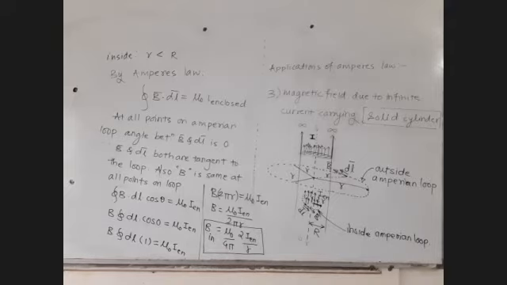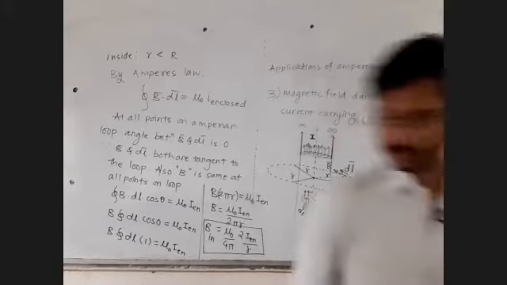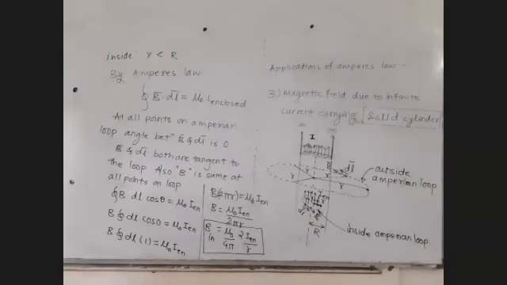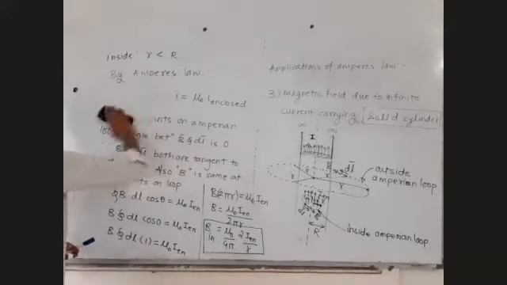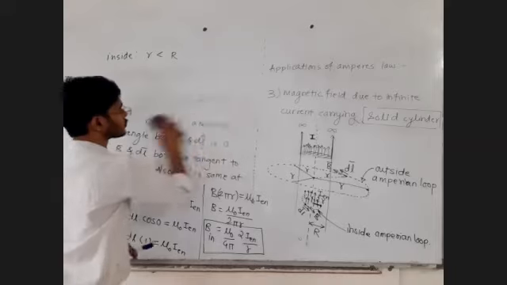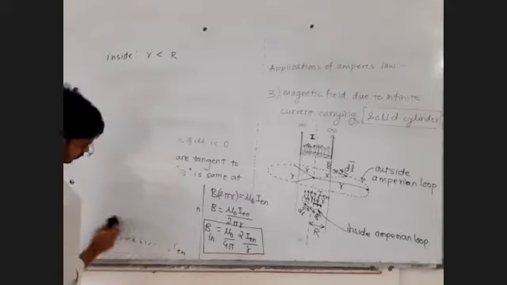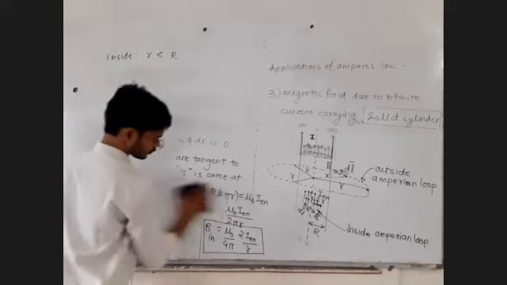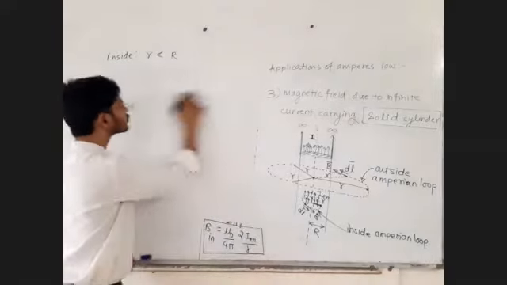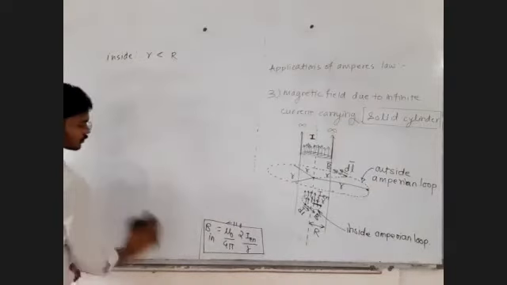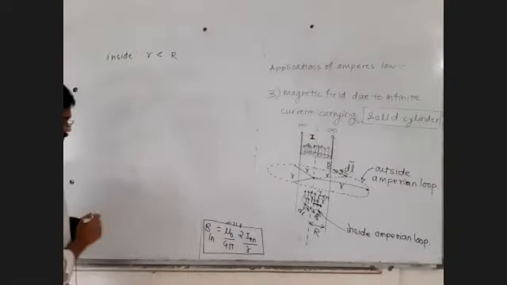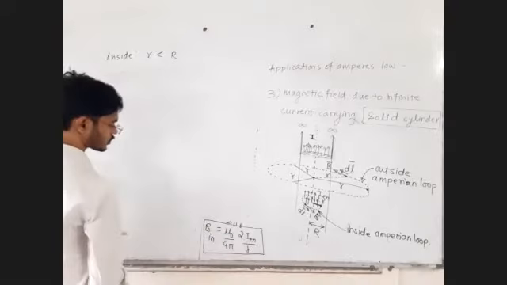So now we have to find out what is enclosed current, sir. Fine. So how are we going to do that? Let's see how we are going to find out enclosed current. We know all these things now. Sir, the inside formula is mu 0 upon 4 pi, 2 times I enclosed upon R.